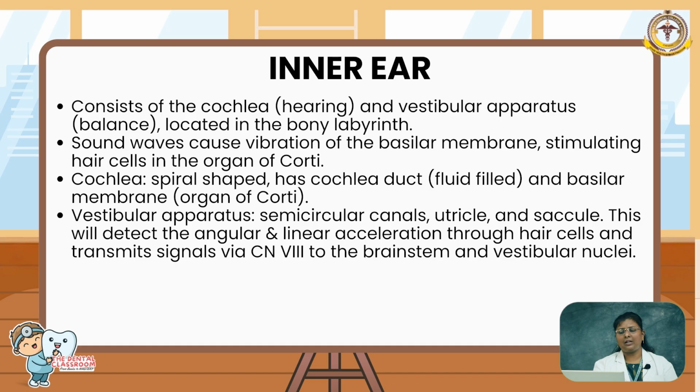The membranous part is again divided into divisions with the help of the scala vestibuli, scala tympani and scala media. The scala vestibuli and scala tympani separate the fluid medium. They contain the fluid called perilymph, and the scala media is the space between the scala tympani and scala vestibuli. This has the endolymph, that is the fluid content in the cochlea. In this scala media only the organ of Corti is present, which is attached to the basilar membrane.